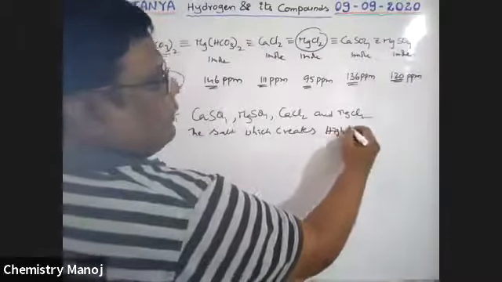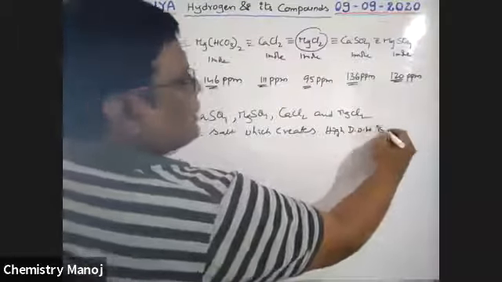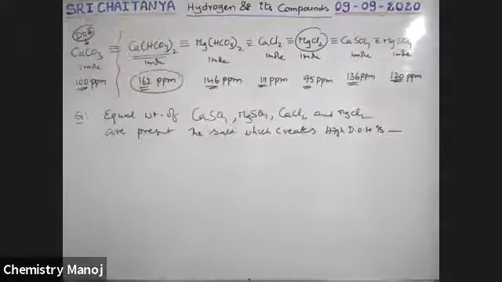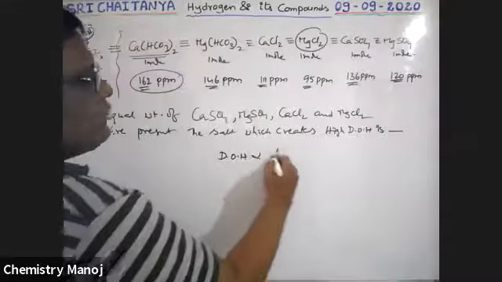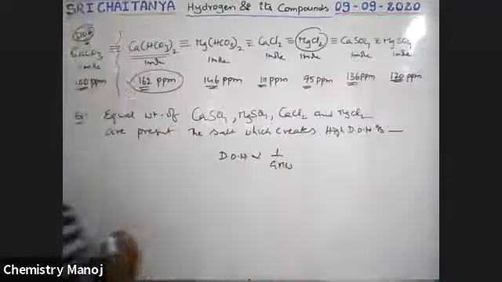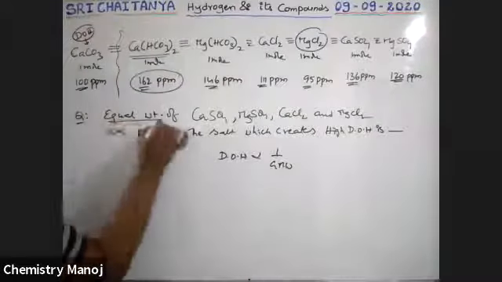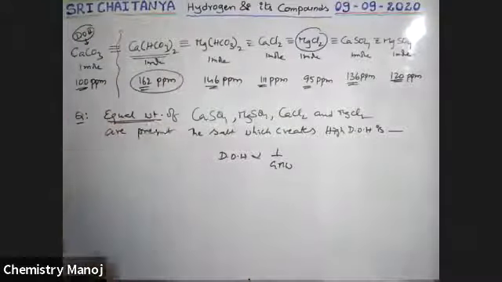The salt which creates high degree of hardness is dash. High degree of hardness, because degree of hardness is inversely proportional to gram molecular weight. So equal weights, because weights are equal, otherwise it is not possible.